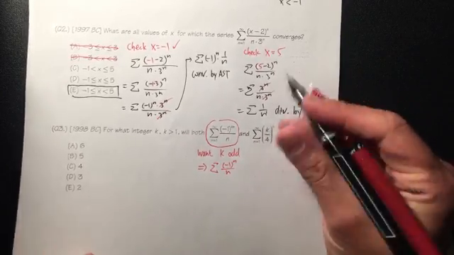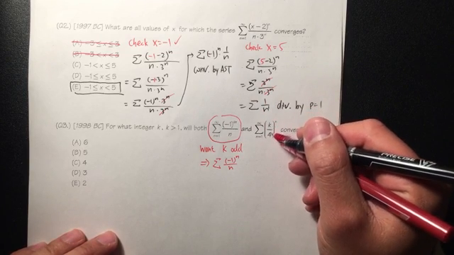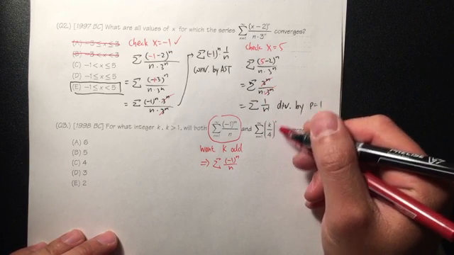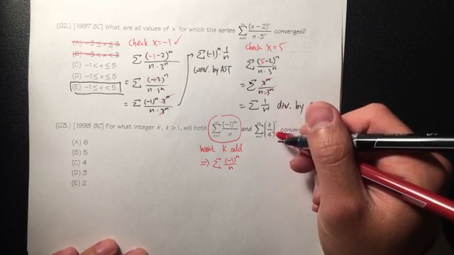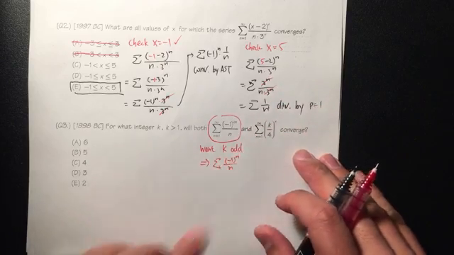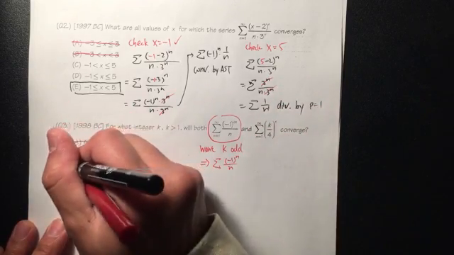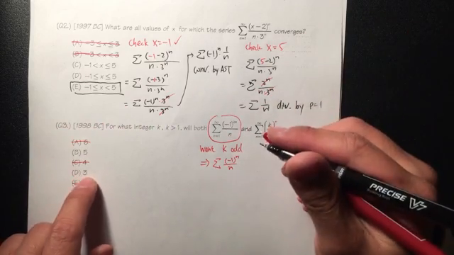Okay, and right here, as we can see, we have k over 4 inside of the parentheses and then raised to the nth power. This right here is a geometric series, right? So based on k being odd, we can get rid of A, C, and E, because now among all the choices, we only have 3 and 5.